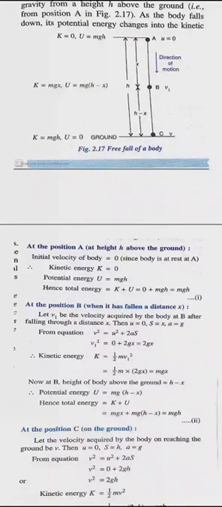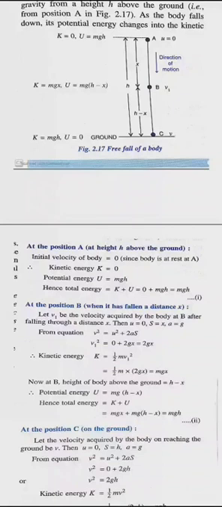It has moved distance x when it goes from A to B. So what is the height of B? It is h minus x, because total was h. It has been replaced by x, so now it is h minus x. At position B, the formula is v square is equal to u square plus 2as. Initial velocity is 0. Let us consider final velocity v1. Instead of a, I will use g, which is acceleration due to gravity. s stands for displacement, which in this case is x. So v1 square is 2gx.